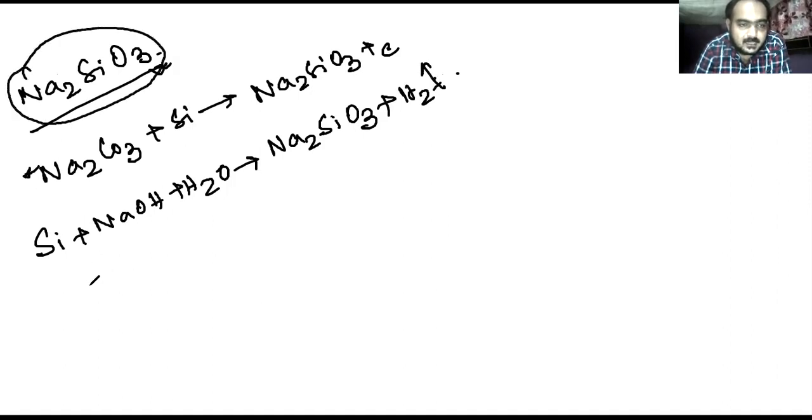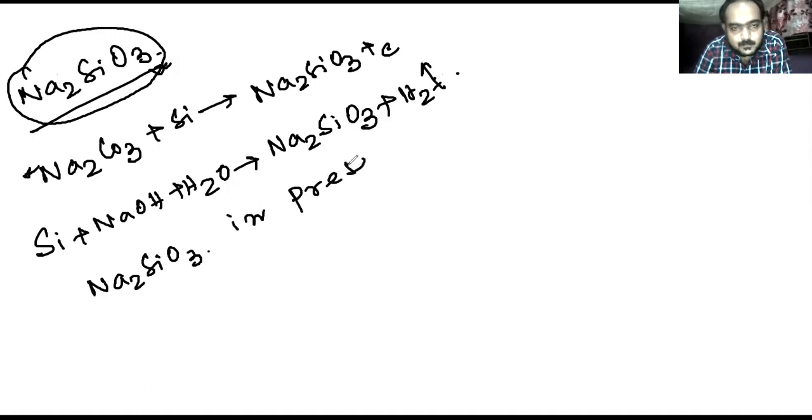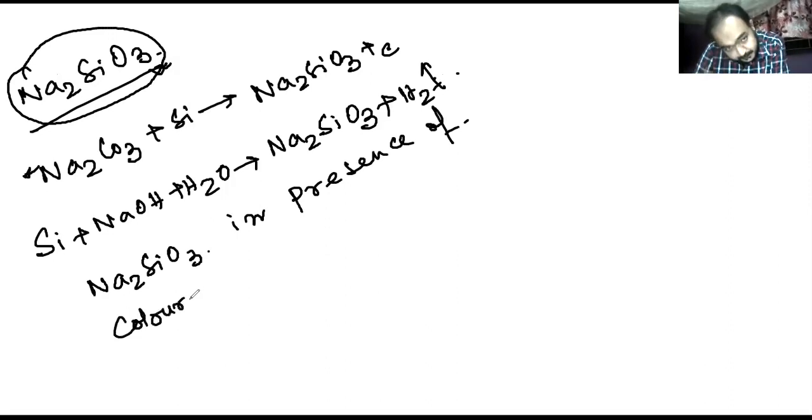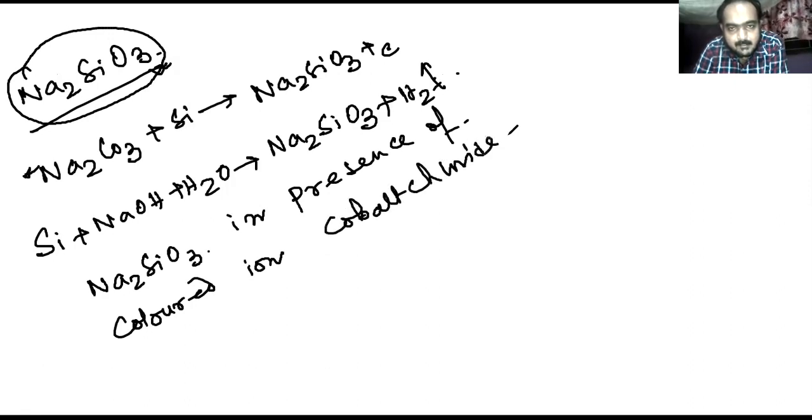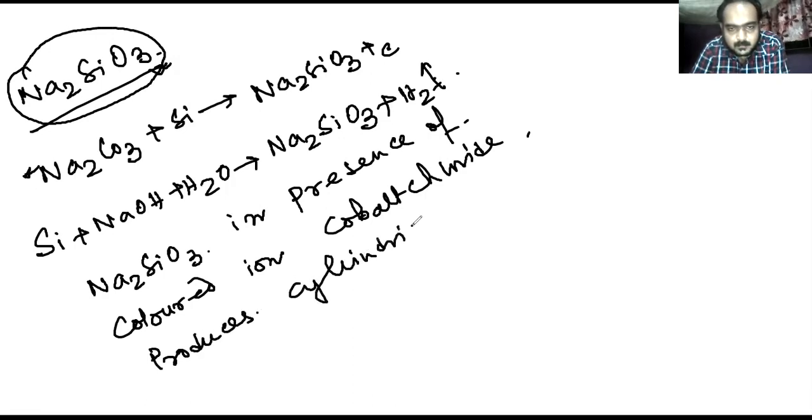Actually Na2SiO3 in presence of some colored ions or complexes such as cobalt chloride or nickel compounds produces cylindrical, colorful tubes.